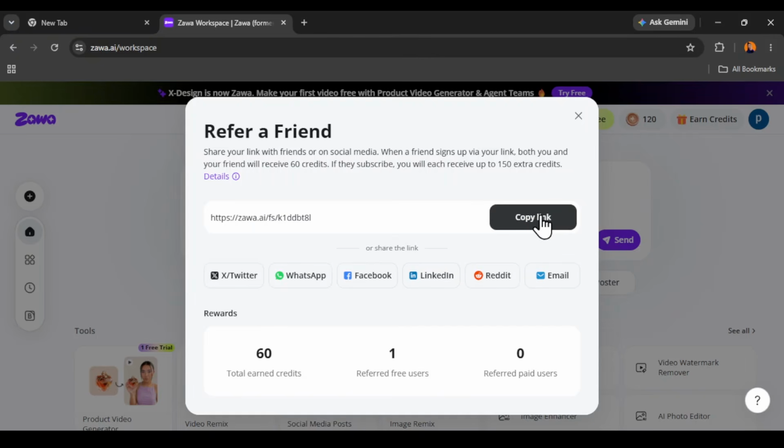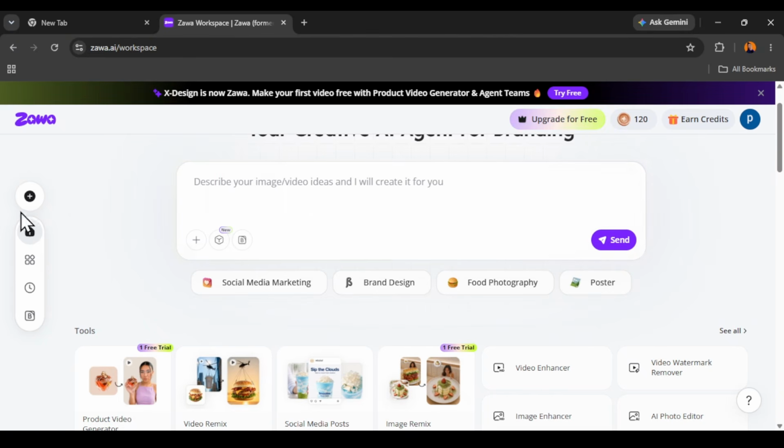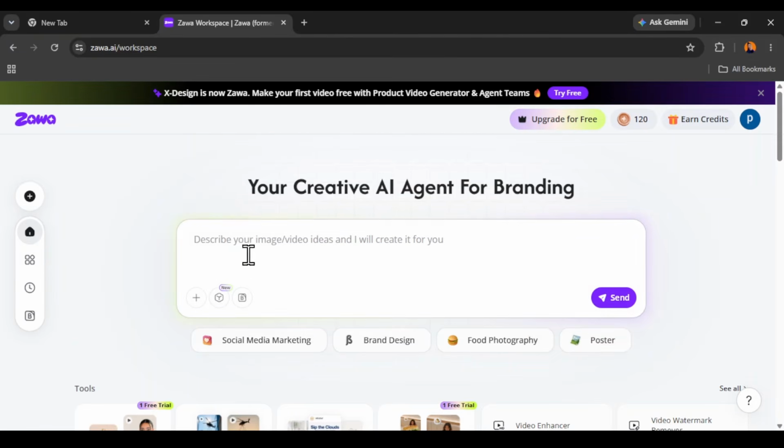So if you just imagine you have multiple emails, just imagine that. I'm not going to tell you what to do, but you already know what to do. Okay, so we proceed. Go ahead and get back to the home tab of this platform. You want to see "describe your image and video ideas, I will create it for you."